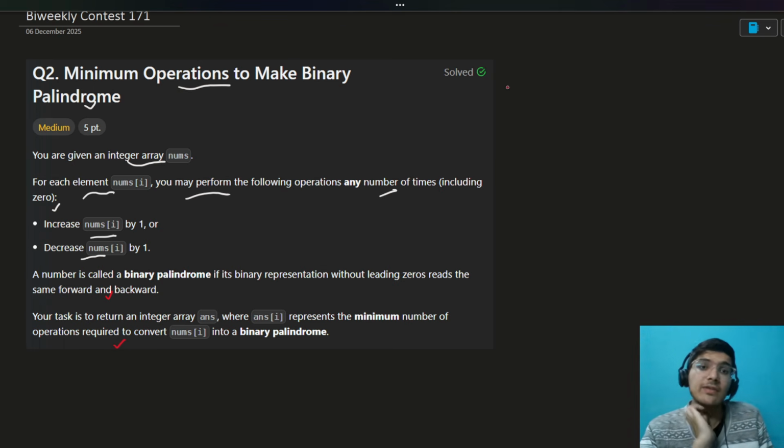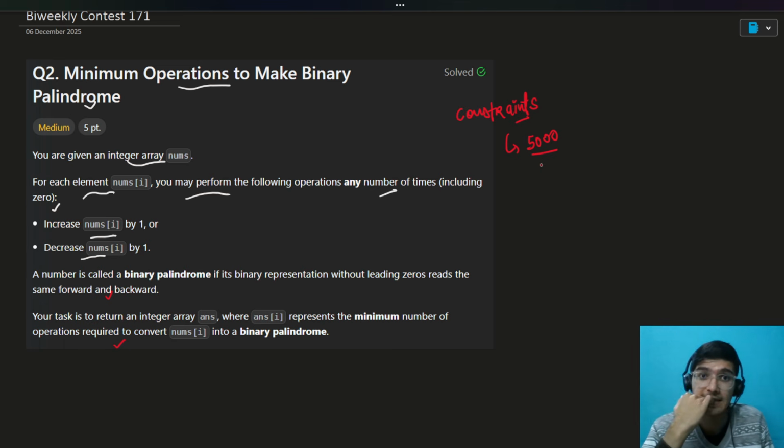Whenever you get this type of question, obviously the first task is to see the constraints. What are the constraints saying? You will have seen 5000, and you must be happy. 5000, that makes sense. Can we do something better? Yes, maybe some people have got TLE after that also. I will tell you how you can get a good and intuitive solution from here. Fine, we got 5000, so we can do an n square solution. Bits are also there, so we get a feel of 31 as well. We can do that also. Cool, let's try to see.